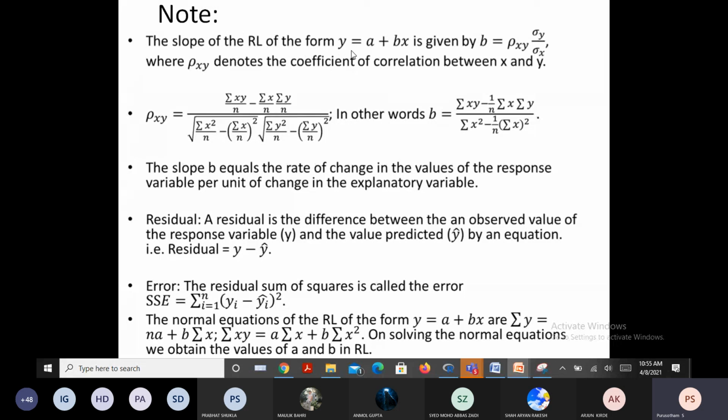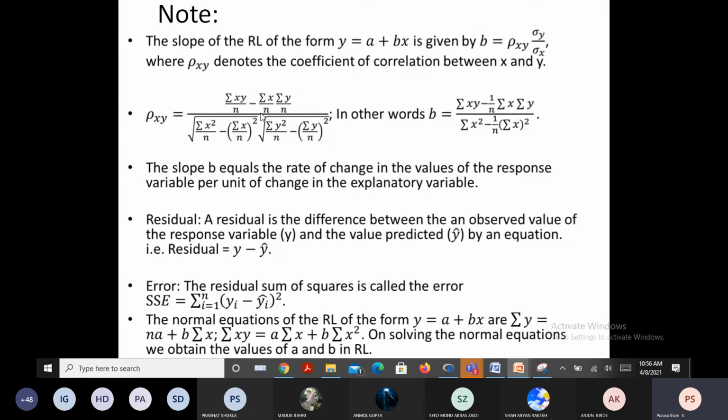If you have a regression line of the form y equal to a plus bx, b is the slope given by this form, where sigma y is the standard deviation of the variable y, sigma x is the standard deviation of the variable x, and rho xy is the coefficient of correlation between x and y. As this is tabulated, discretized data, you are going to use the rho xy formula as sigma xy divided by n minus sigma x by n times sigma y by n. What is sigma x by n? It is the mean of x.